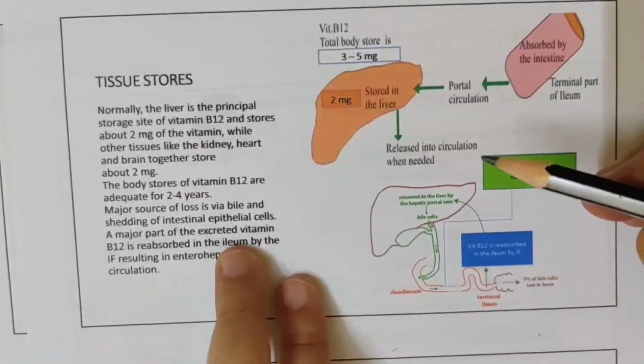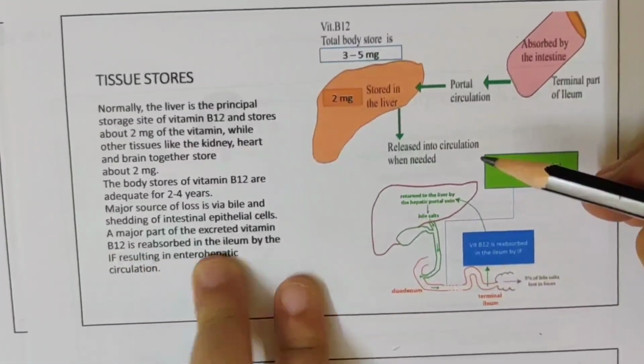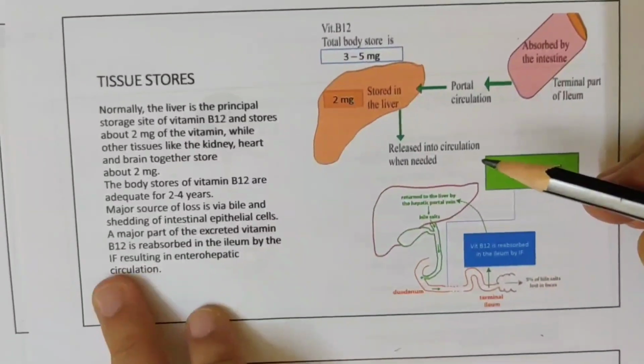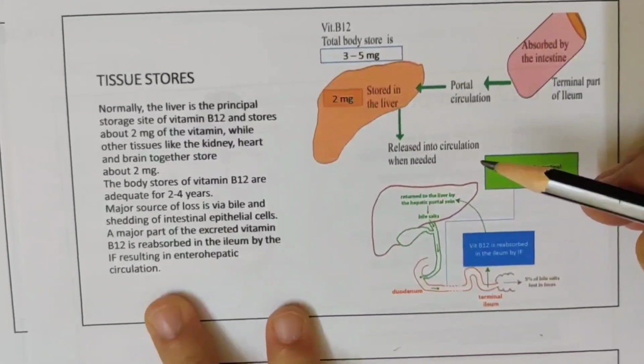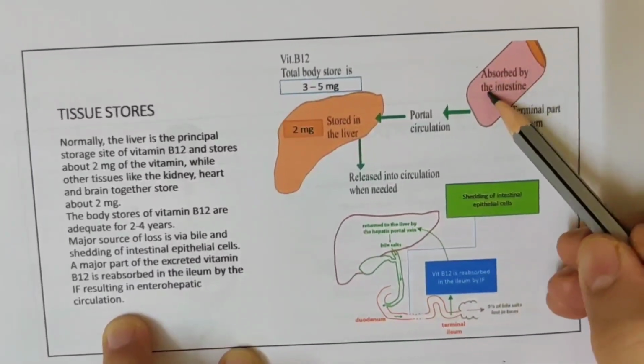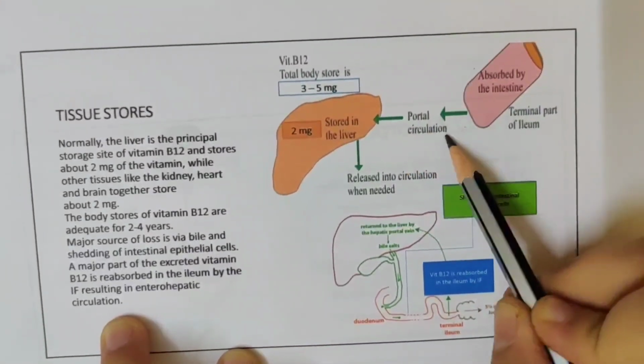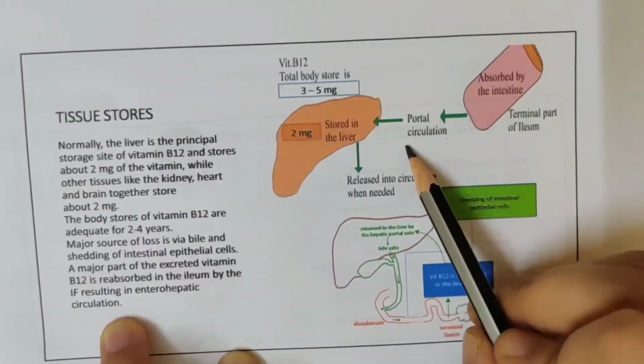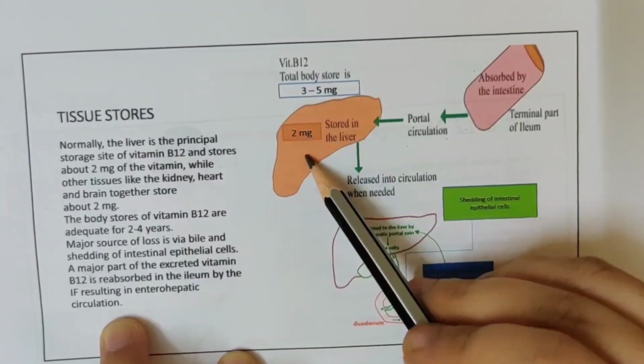A major part of the excreted vitamin B12 is reabsorbed in the ileum by the intrinsic factor, resulting in enterohepatic circulation. So what happens? From the diet you're taking vitamin B12, and it goes by portal circulation into the liver, where it is stored.